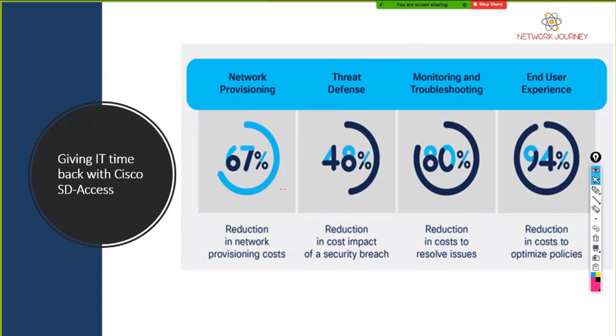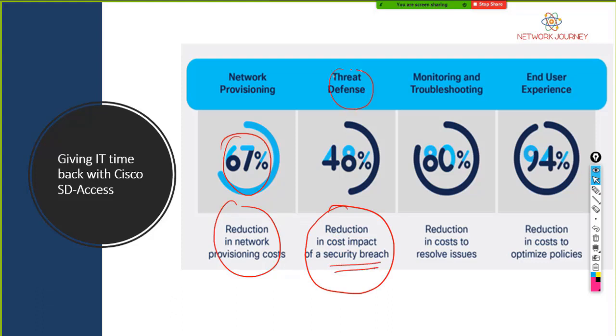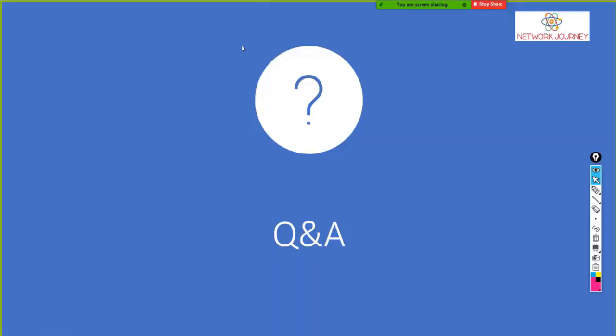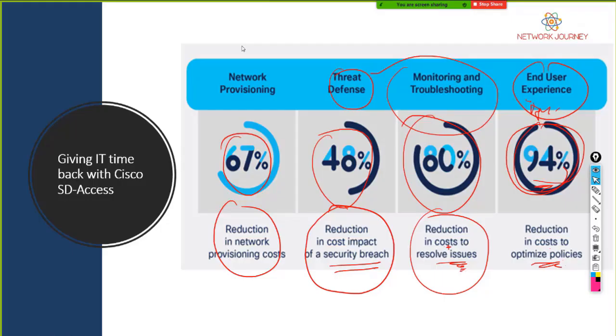So it's basically going to reduce provisioning cost by 67%. Cost reduction in the case of security breaches, the threat defenses, by 48%. Reduction in the cost to resolve a ticket, okay, 80%, which comes under monitoring and troubleshooting. End user experience, reduction in cost to optimize policies with your BYOD, you're improving here, okay. 94%, to extend to 94%, you can bring your enterprise much better.